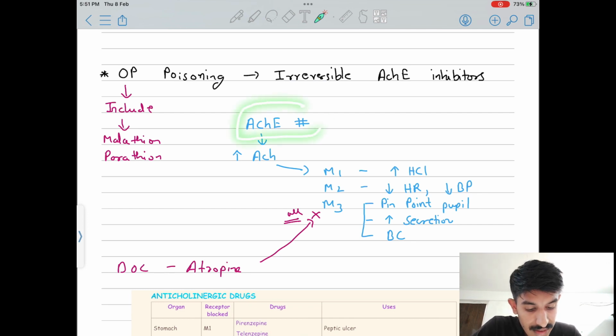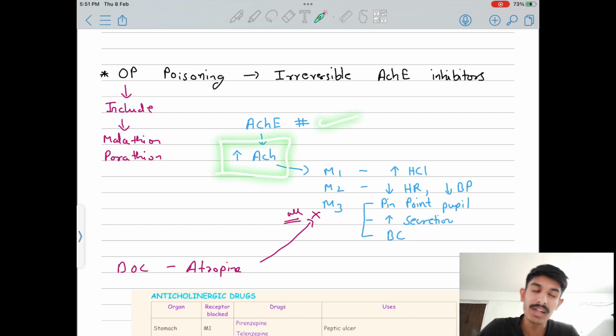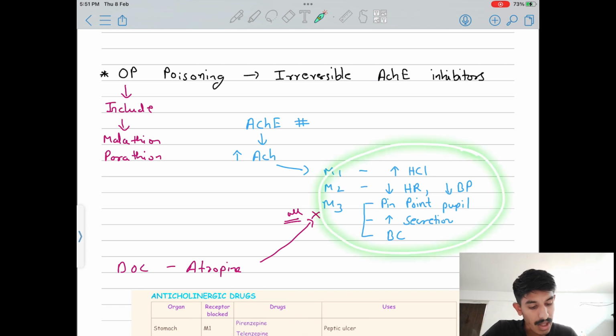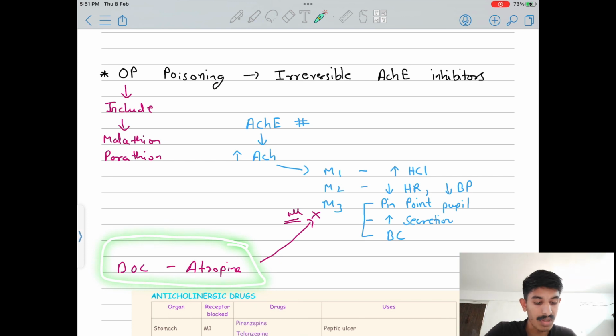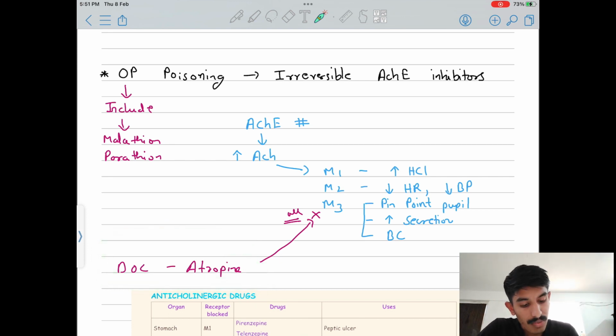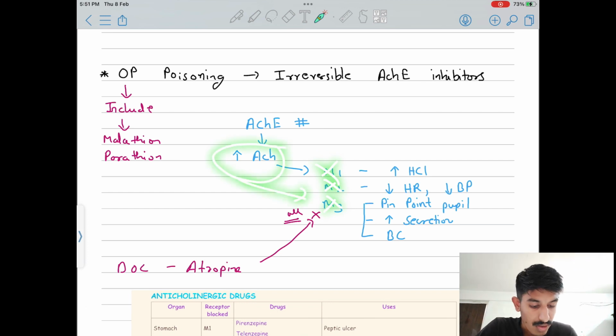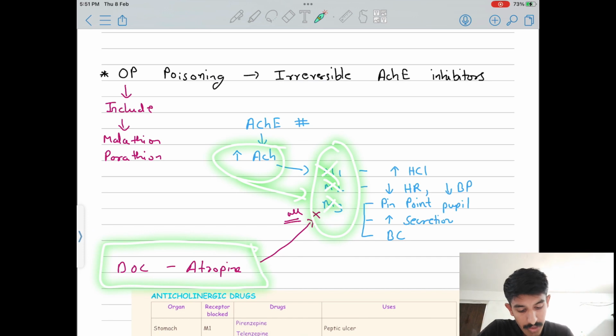In OP poisoning, the acetylcholinesterase is blocked. What will happen if it is blocked? Then acetylcholine will increase, and it will stimulate M1, M2 and M3, so these things will happen in the body. The drug of choice for this is atropine. Remember this. Atropine will block all these receptors, because they are already being stimulated. So we need to block them. That's why we give atropine.